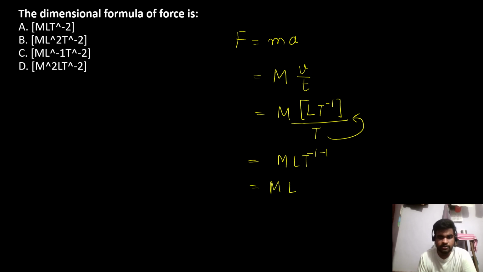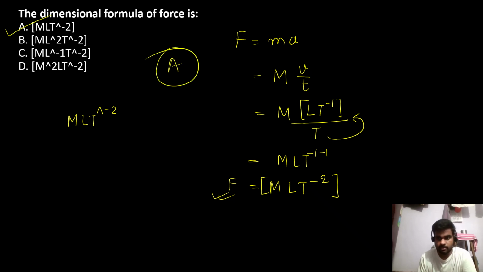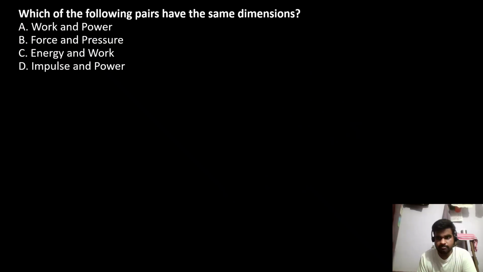So the final answer is, the dimensional formula for force is MLT raised to minus 2. MLT raised to minus 2. So the answer to this question is option A. Let's move on to the next question.